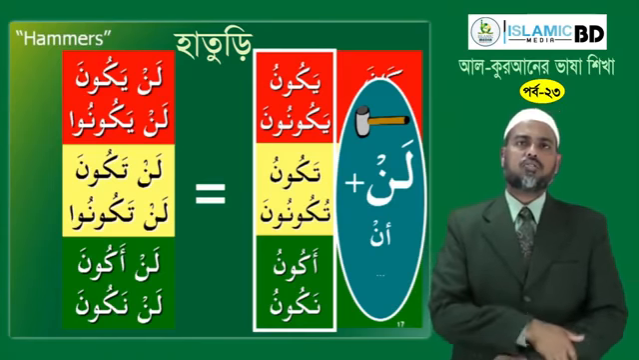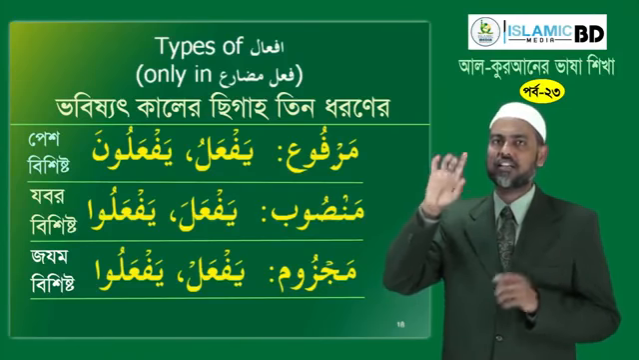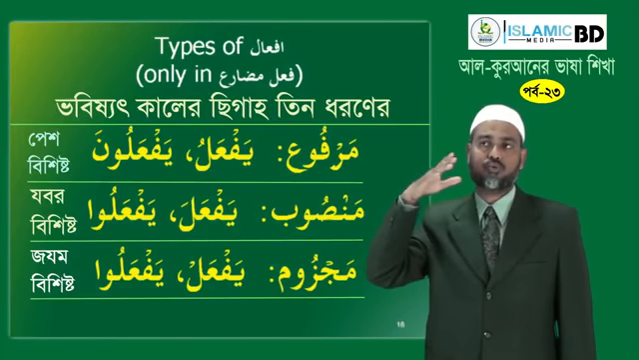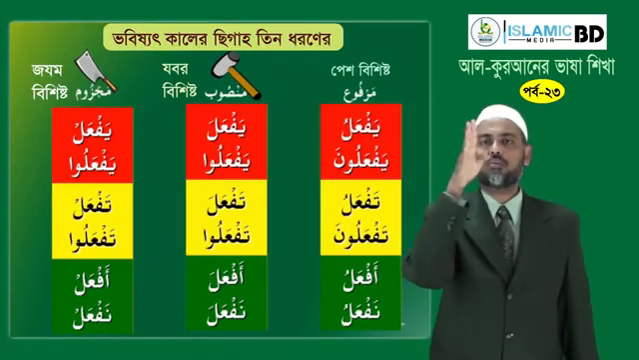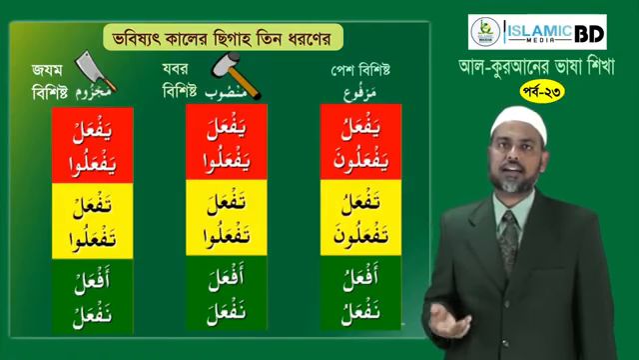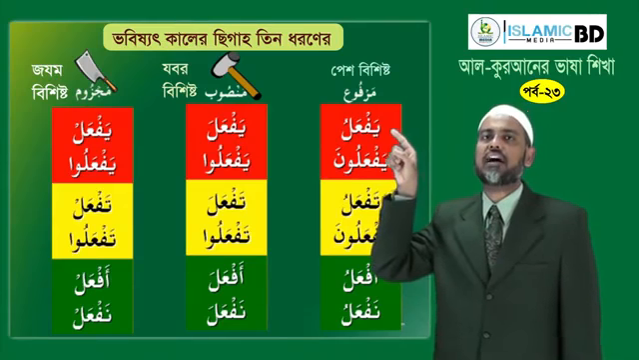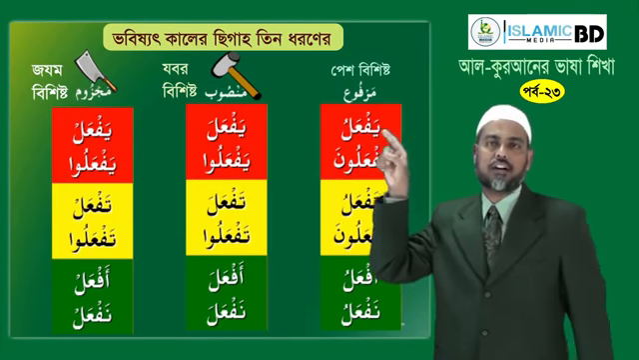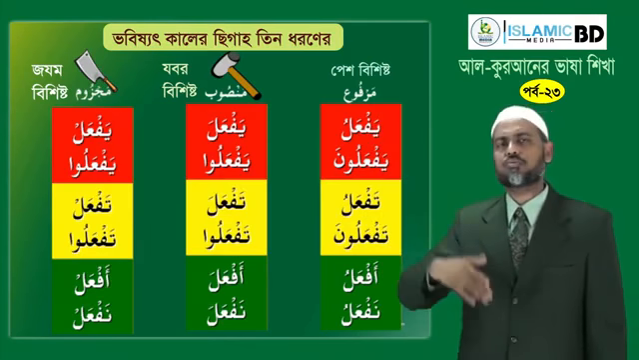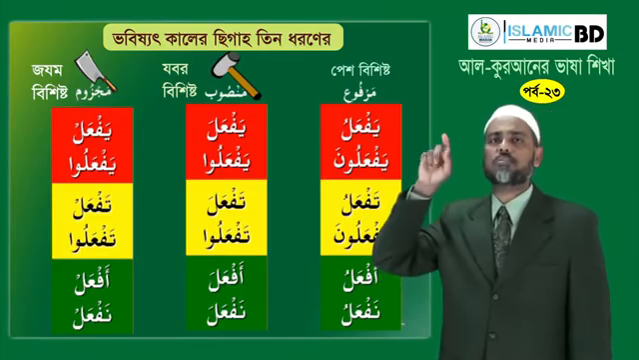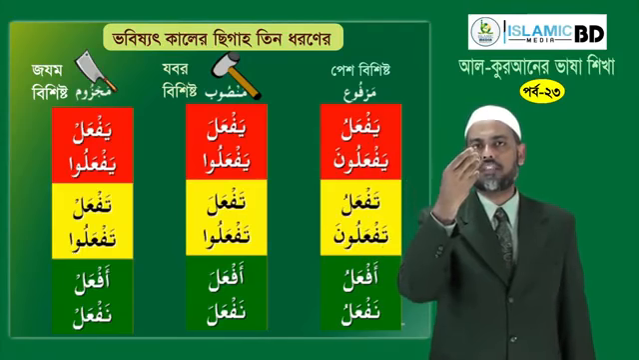So, in brief, you have the standard condition of fi'l mudari, which is marfu'. Marfu' means raised up: yaf'alu, yaf'aluna, taf'alu, taf'aluna, af'alu, naf'alu. The second condition is when it is preceded by lan or those hammers, then it becomes lan yaf'ala, that is mansub. And the third one is majzoom, which is when it is preceded by choppers, it becomes lam yaf'al, lam yaf'alu, lam taf'al, lam taf'alu, lam af'al, lam naf'al.